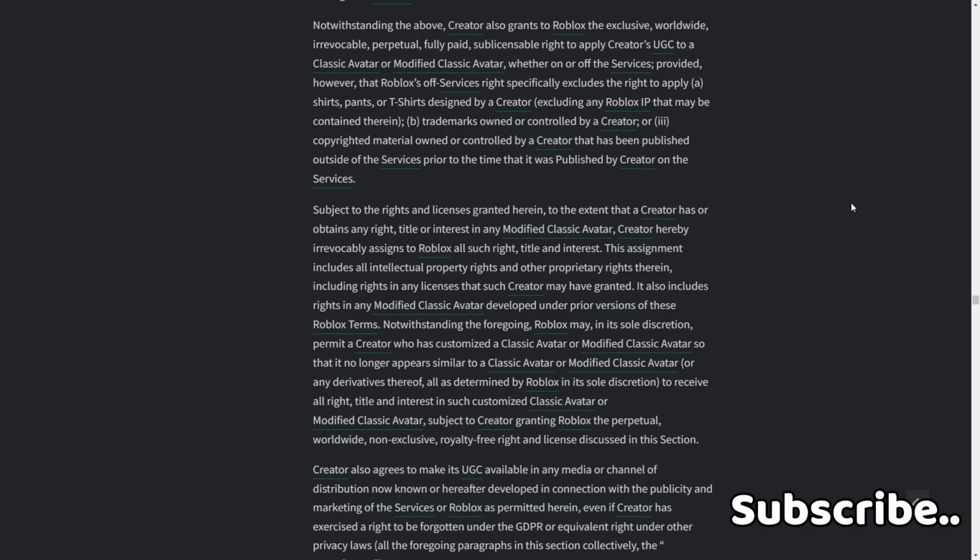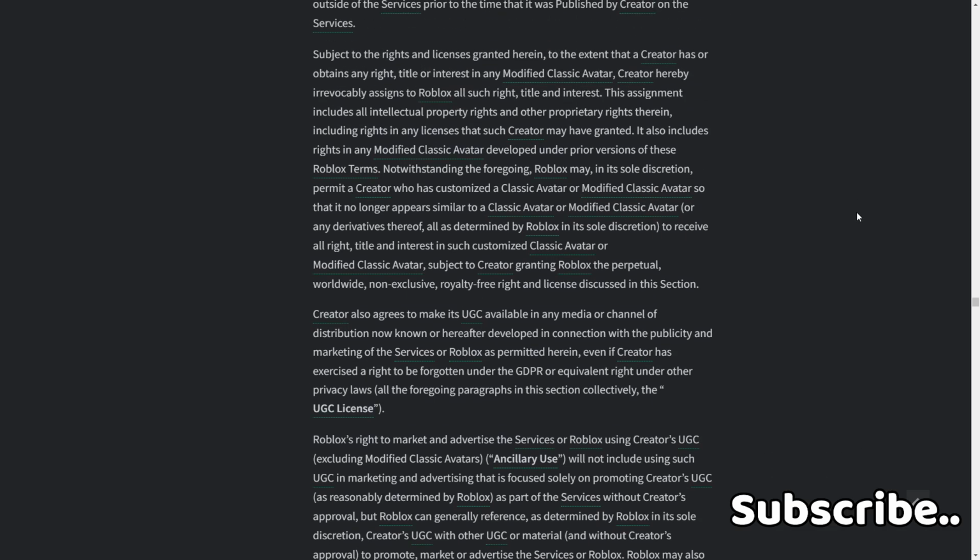All is determined by Roblox in its sole discretion to receive all right, title, and interest in such customized class of avatar or modified class of avatar, subject to creator granting Roblox a perpetual, worldwide, non-exclusive, royalty-free license discussed in this section. Creator also agrees to make its UGC available in any media channel of distribution now known or hereafter developed in connection with the publicity and marketing of the services of Roblox as permitted here.